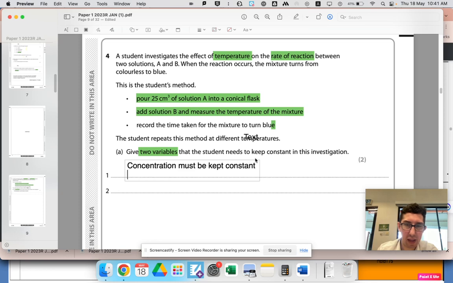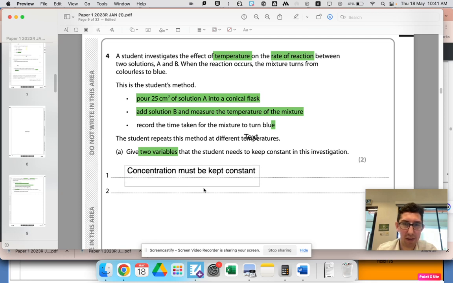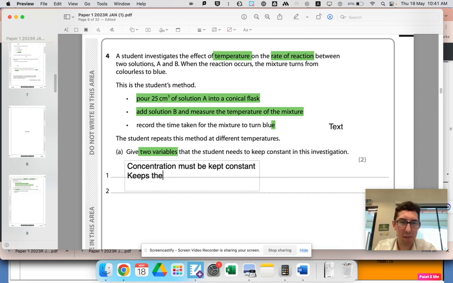And they repeat at different temperatures, so I guess probably keep the volumes the same. What else? They record the time taken for the mixture to turn blue. Yeah, let's see what the mark scheme says. That might be just it.